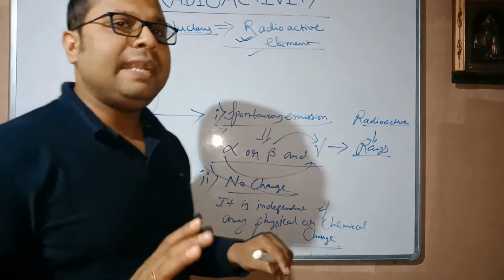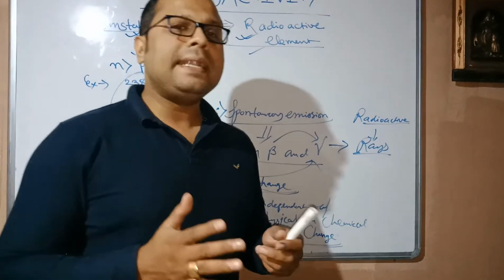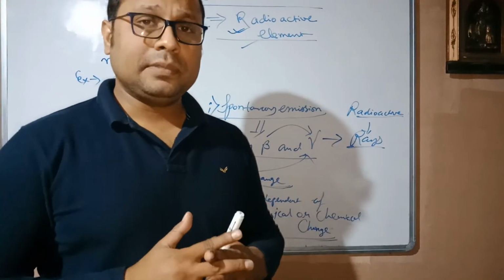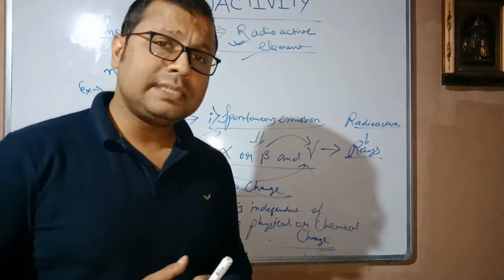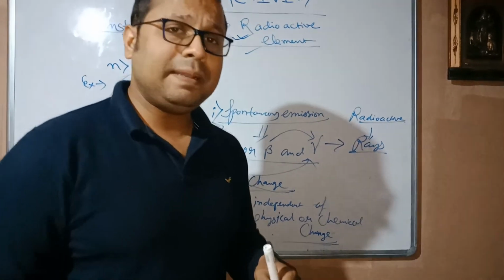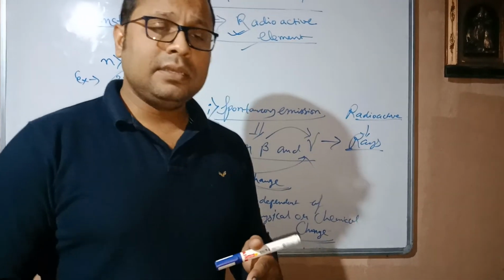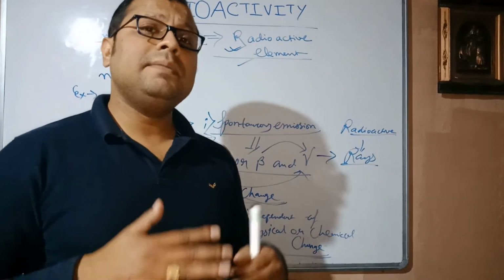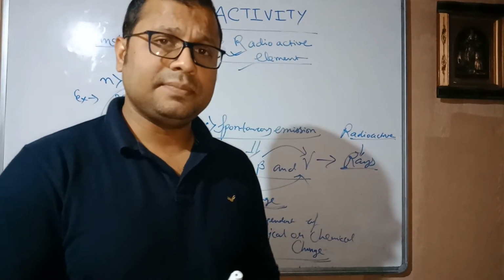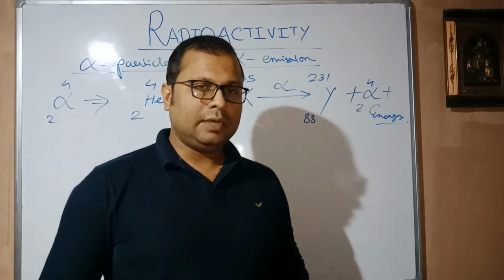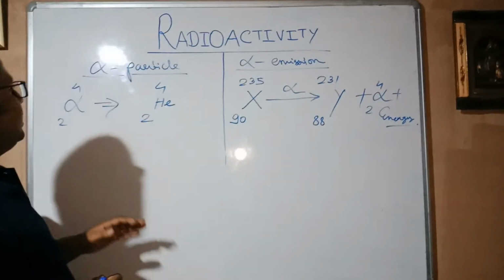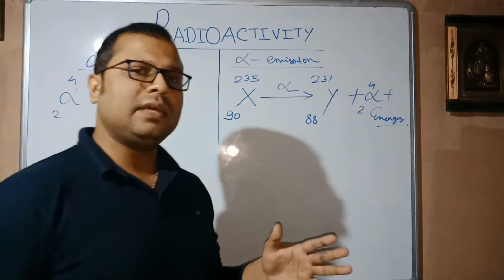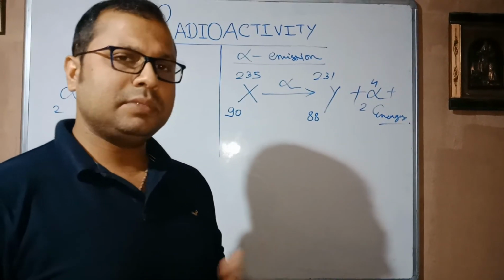Am I clear? Try to understand what an alpha particle is, what a beta particle is and what a gamma particle is. And we'll also understand what changes in the nucleus when alpha emission takes place, what changes when beta emission takes place, and what changes when gamma emission takes place. So now students, we are going to understand what an alpha particle is, what alpha emission is, and what changes in the nucleus when an alpha particle comes out.